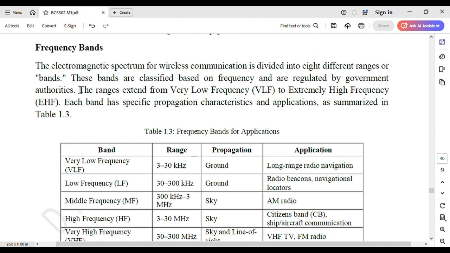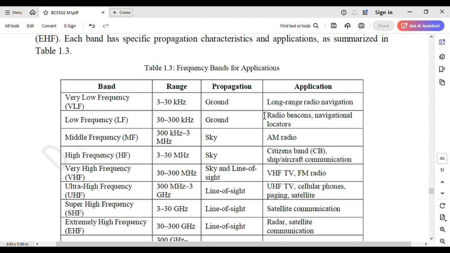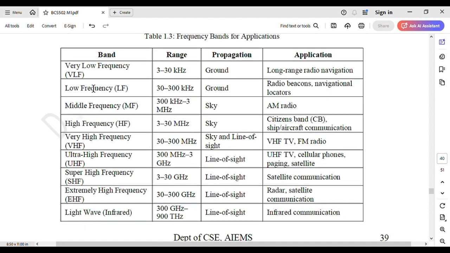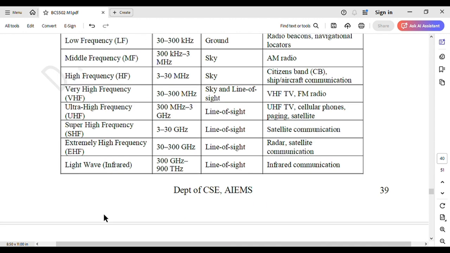So next, frequency bands. The electromagnetic spectrum for wireless communication is divided into 8 different ranges of bands. These bands are classified based on frequency and regulated by government authorities. These ranges extend from very low frequency to extremely high frequency. So the ranges start from 300 hertz, and we have very low frequency, middle frequency, high frequency, very high frequency, ultra high frequency, super high frequency, extremely high frequency and light wave.